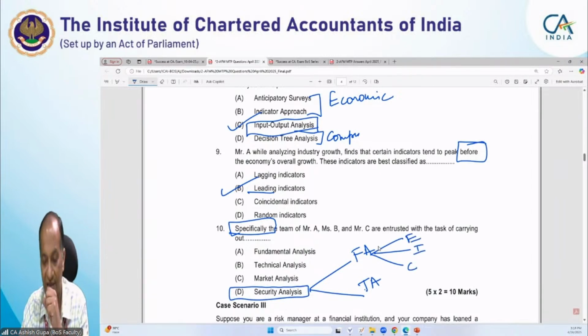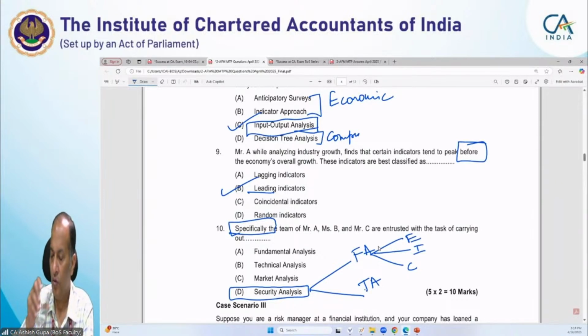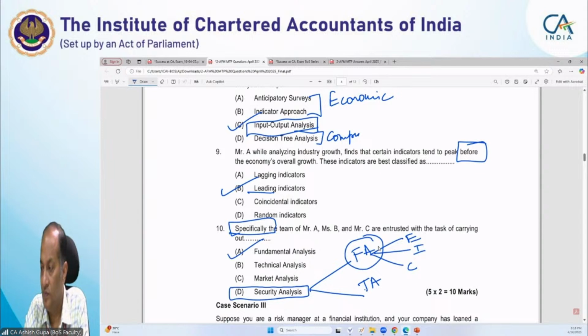That is called EIC analysis. Since they are carrying out economy, industry and company analysis, the answer will be A, fundamental analysis. Okay students, I hope with this the case study scenario questions are now clear to you.